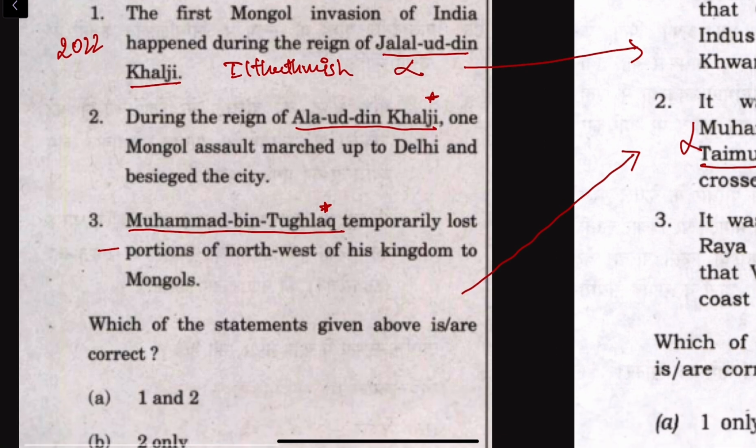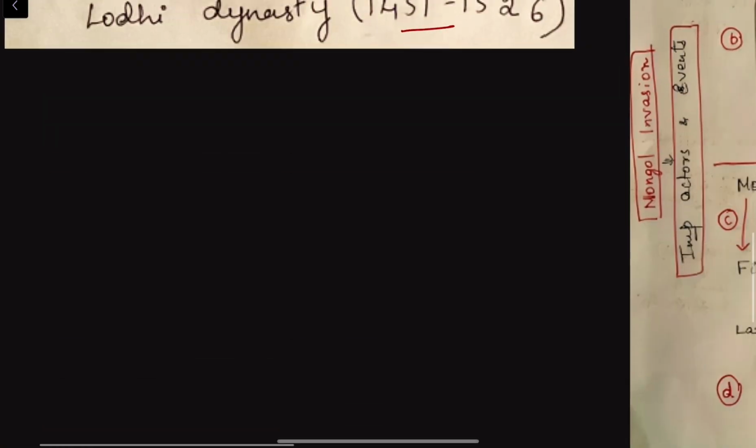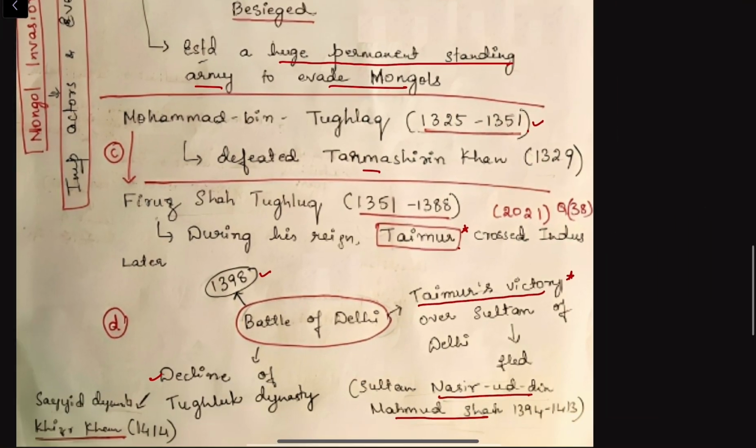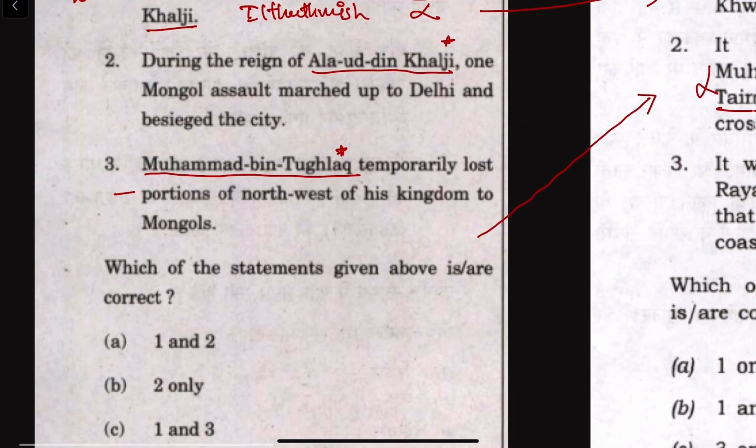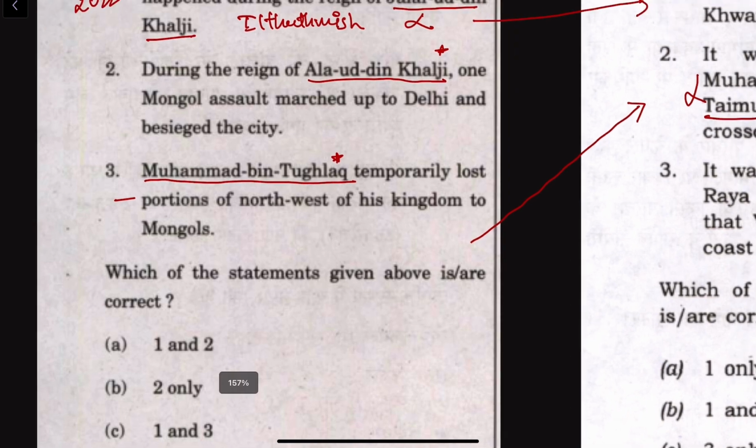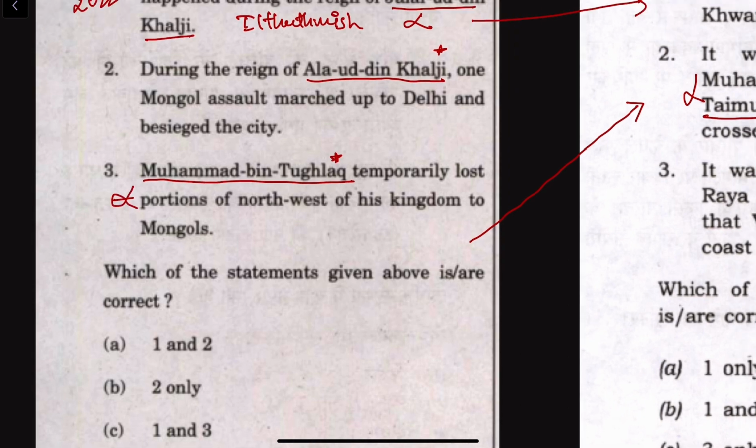If we see the third statement, Muhammad bin Tughlaq temporarily lost portions of the northwest of his kingdom to the Mongols. We have seen that Muhammad bin Tughlaq was successfully able to defeat the Mongol army and he did not lose any portion of his kingdom. So this was a wrong statement.